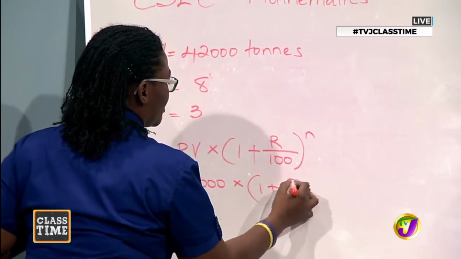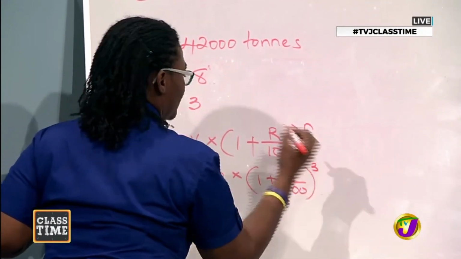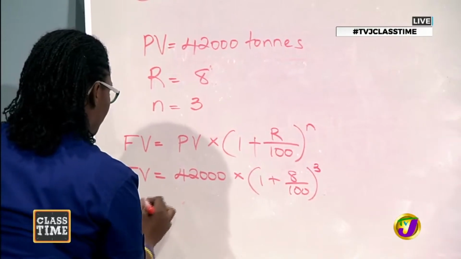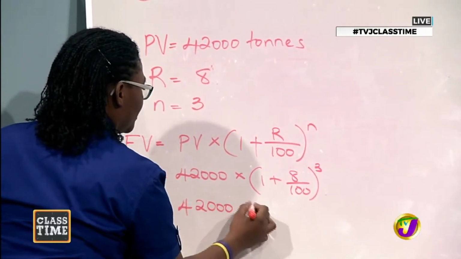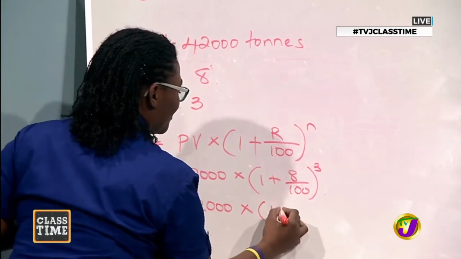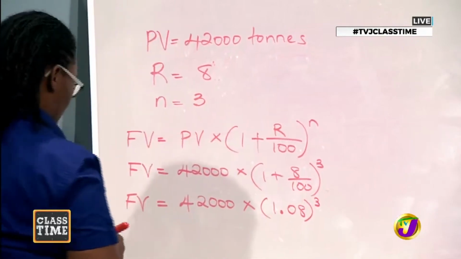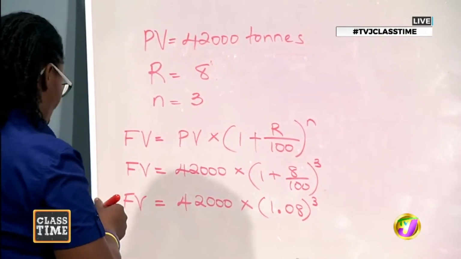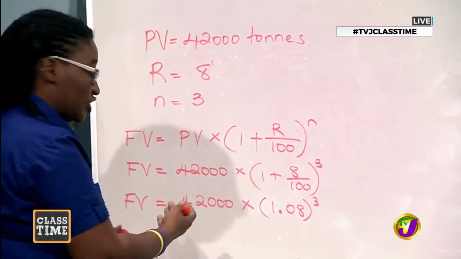And our rate here, 8. And our N is 3. So I'm seeing in bracket we have 1.08, as our 8% is represented by 0.08. Beautiful. And I'm sure that our students who are watching will be able to actually do this calculation.